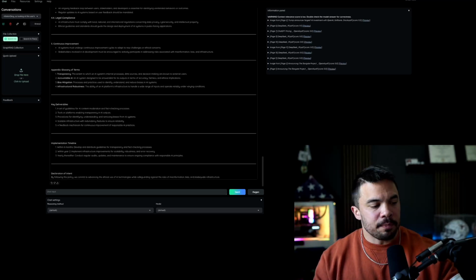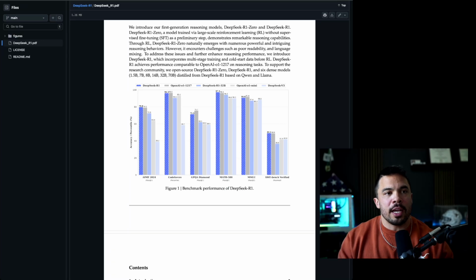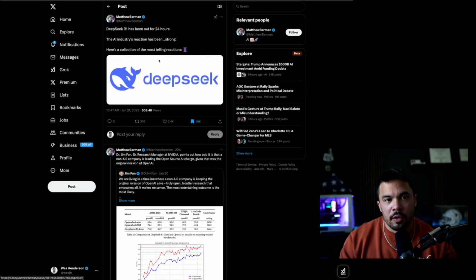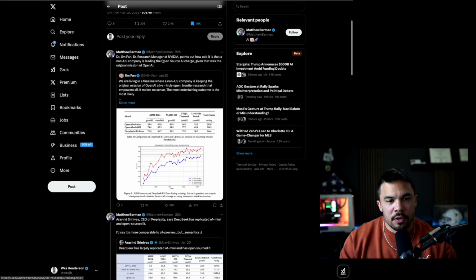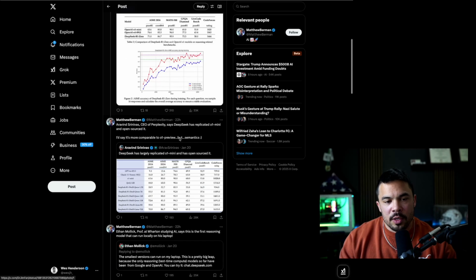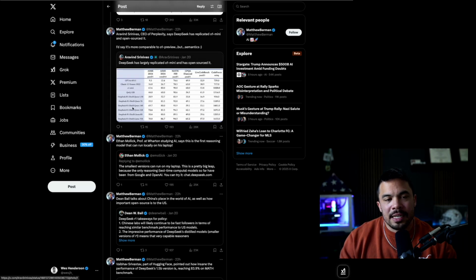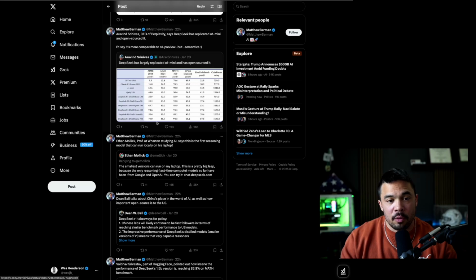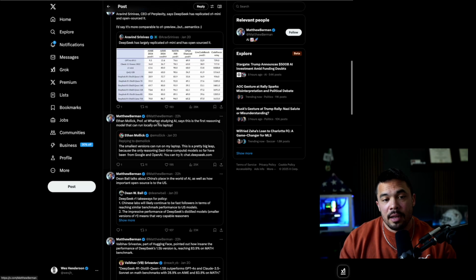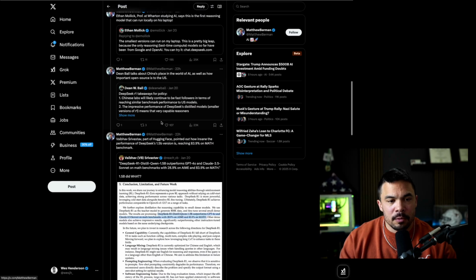And then we go back and let's just look at what others are doing with it. So this is a great thread. It's been out for 24 hours, and it shows what individuals are doing. So it's outperforming certain benchmarks. Even here, it's distilled into different models. So it's been distilled into the Llama 8 billion parameter model. I have personally not had the time to experiment with these different ones.